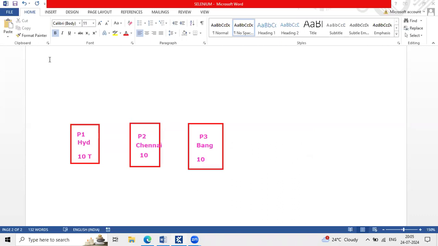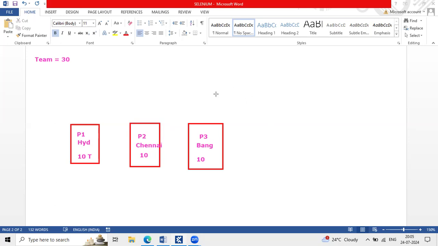Now tell me, as a team, how many test cases has my entire team completed? 30. 30 test cases, correct. And they built these test cases. I'm just telling from a development point of view, like Selenium or any other programming language, what is happening?